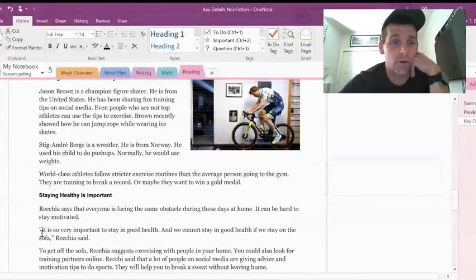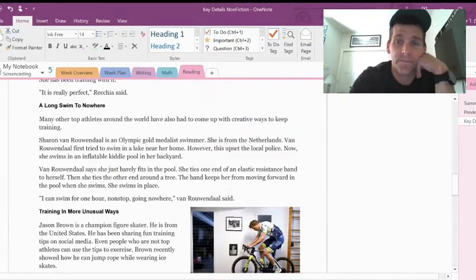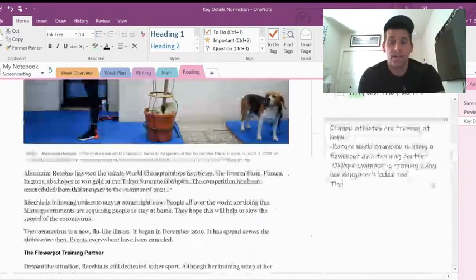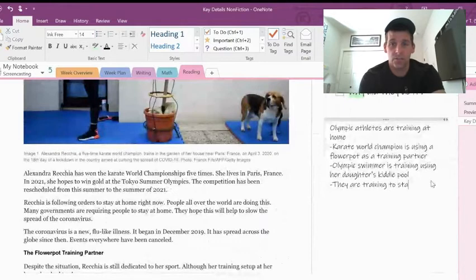It can be hard to stay motivated. It's very important to stay in good health, and we cannot stay in good health if we stay on the sofa. So I might come up here to what they did: they are training to stay in good shape during the coronavirus.